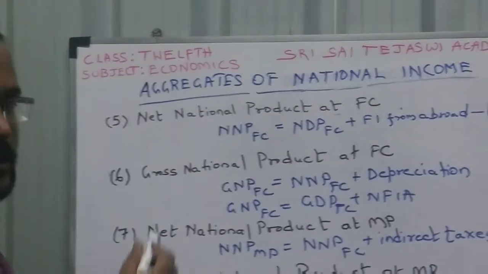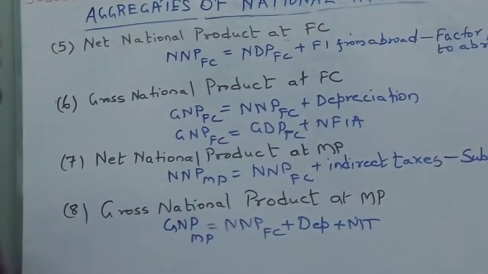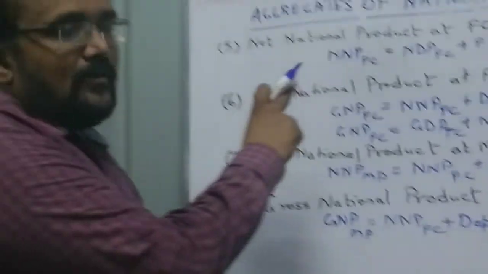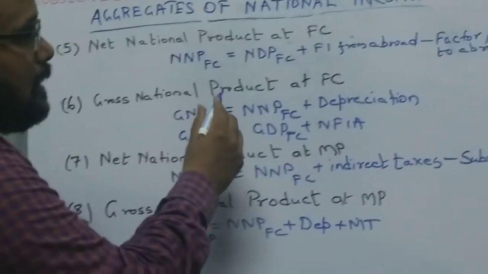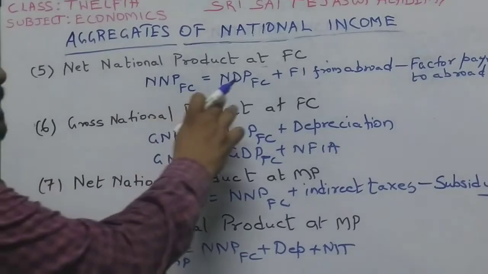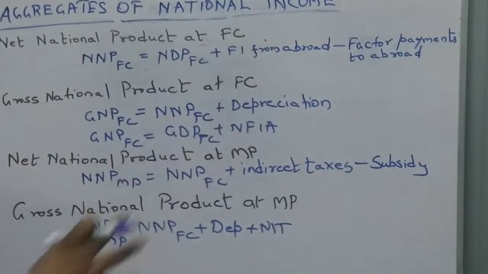Now we will see the fifth aggregate of national income, net national product at FC. NNP FC is equal to NDP FC plus factor income from abroad minus factor payments to abroad.